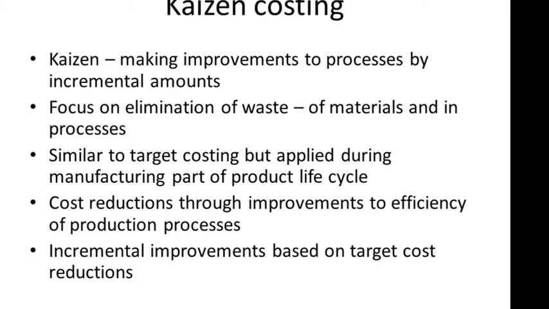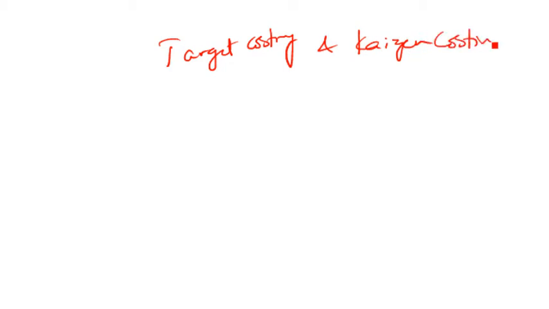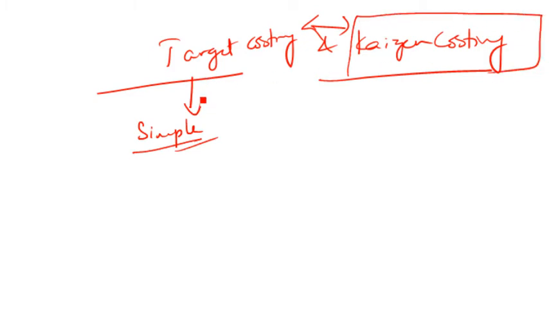Now let's try to understand. Okay, now see here, guys. You'll be wondering what is the link between target costing and Kaizen costing. As you can see in the slides that I've run you through so far, there is a very good linkage between target costing and Kaizen costing. Let's try to understand that. What I mean by target costing, I'll try to make it simple. I'll not go into depth because this video is about Kaizen costing. So just for your information, I'll touch upon target costing a little bit and then come back. Okay. So what is target costing?